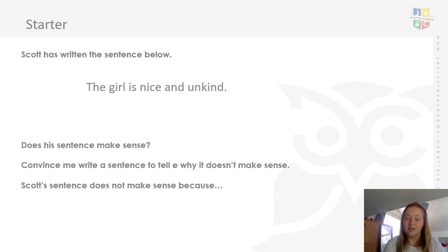Okay, so for our starter, it says, Scott has written the sentence below. The girl is nice and unkind. Does his sentence make sense? Convince me. Write a sentence to tell me why it doesn't make sense. I've even given you a sentence starter. Scott's sentence does not make sense because. So, pause now, read the sentence again, and then answer the rest of the sentence. Off you go.